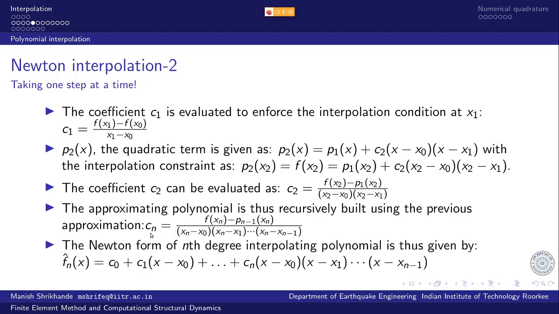And the Newton form of the nth degree interpolating polynomial can then be given as c0 plus c1 (x minus x0) plus c2 multiplied by (x minus x0) multiplied by (x minus x1), and so on, till we reach the nth term, which would be the accumulation of all n products. So n number of terms, this would be the nth degree term.